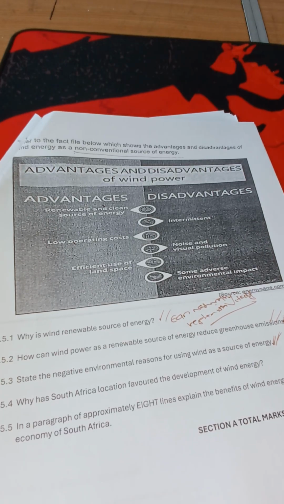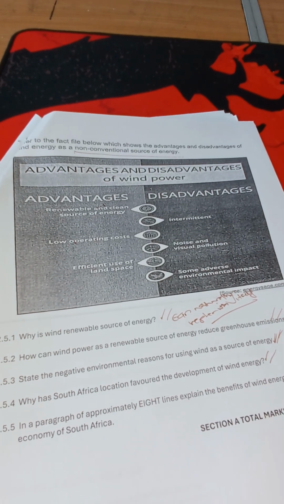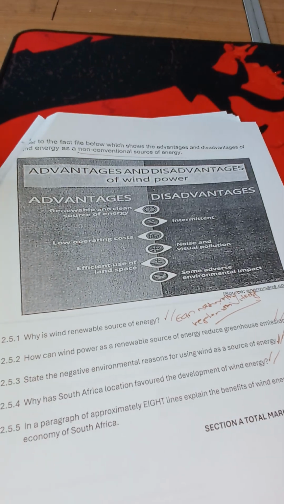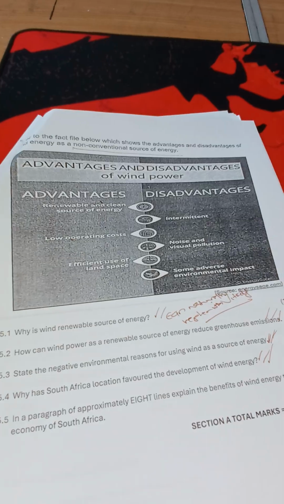Then number 2.5.4, why has South Africa's location favored the development of wind energy? It is located at an altitude that receives high sunlight, which causes pressure differences. Then also the coastline provides enough wind areas for this energy to be harnessed. The coastal areas provide enough wind areas for its energy to be harnessed. So those are some of the things that you can actually include.